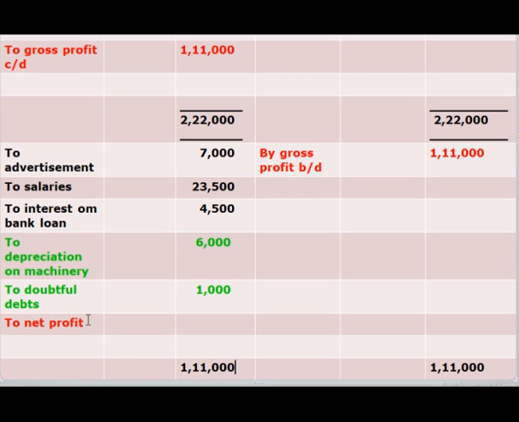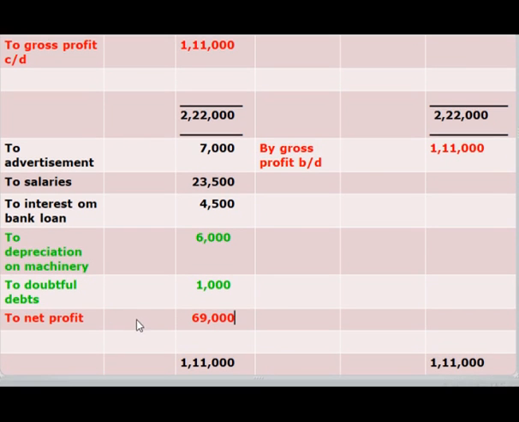For the calculation of net profit, we have to less 1,11,000 with 7,000, 23,500, 4,500, 6,000 and 1,000 which will give you 69,000. Now we have to substitute the amount of net profit in balance sheet.